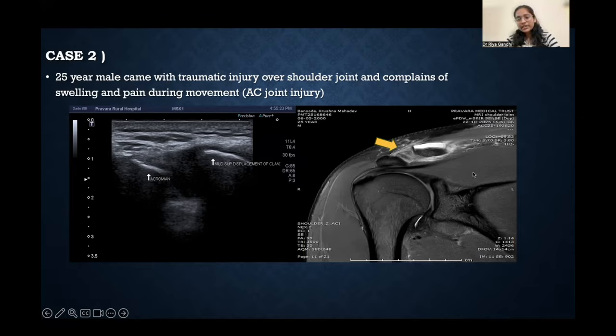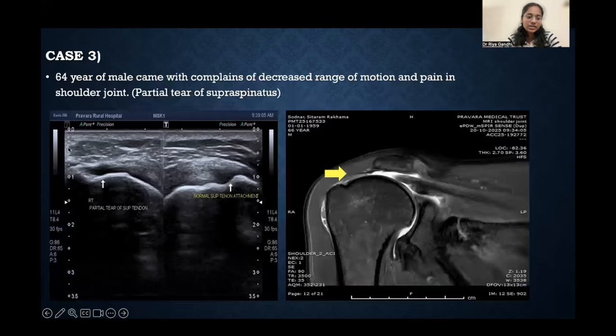And on MRI, this is a PD fat sat coronal image. Here we see that the clavicle is again displaced superiorly. There is adjacent edema noted. We can see that there is sprain of the acromioclavicular ligament.